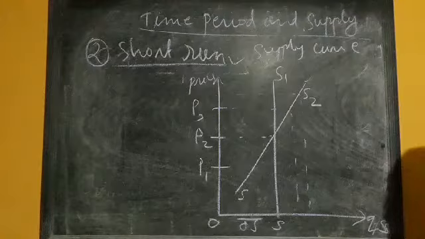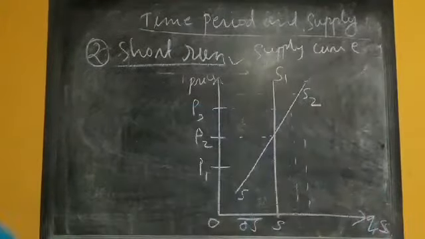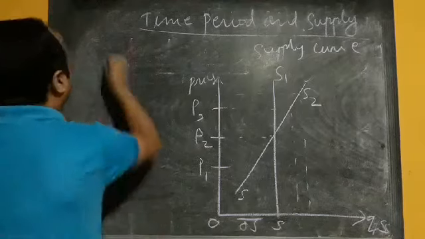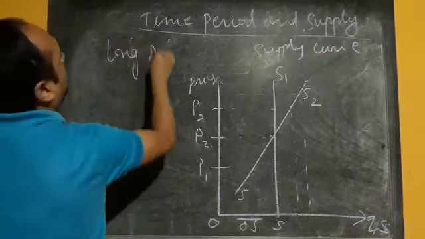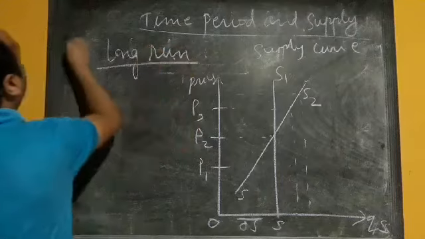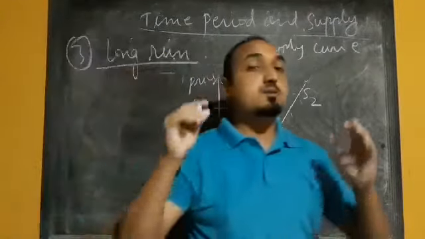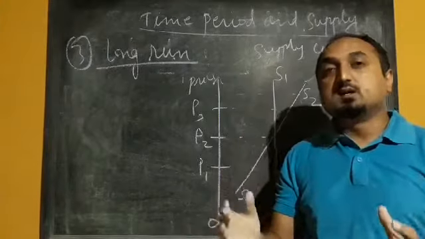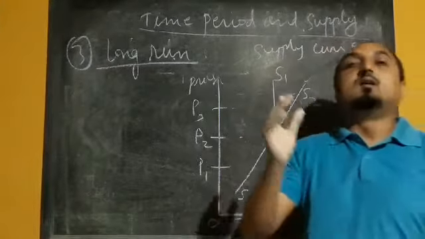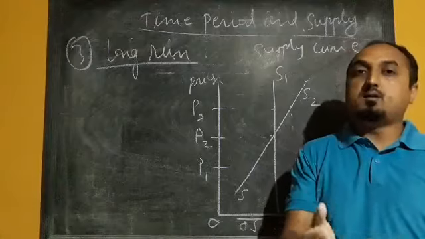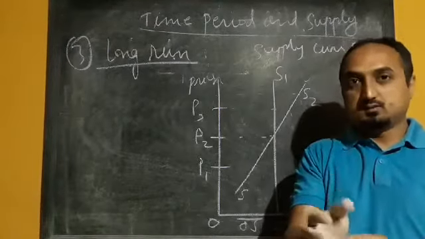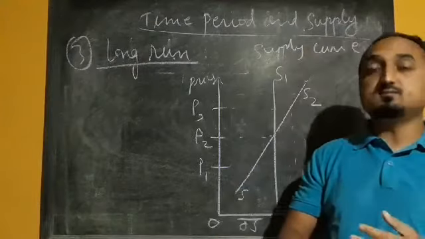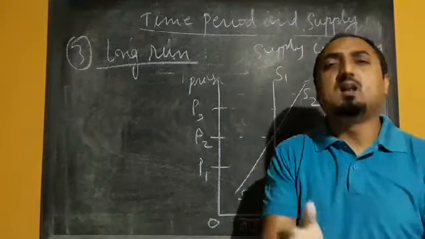Now next situation we have is the long run. In the case of long run, the production can be increased by increasing both factors, labor as well as capital. In the case of short run, the production can only increase by changing the variable factor, that is labor.